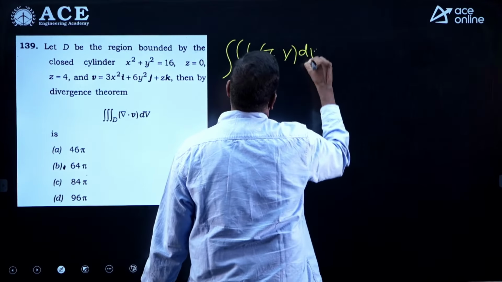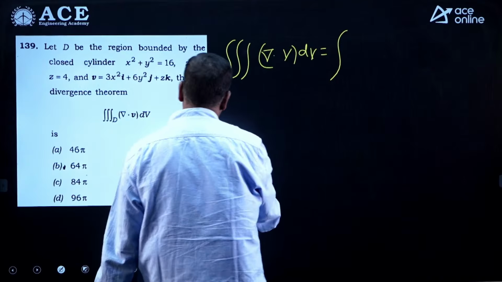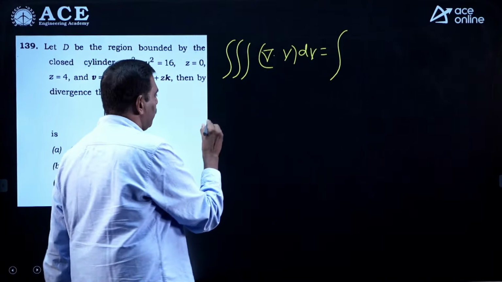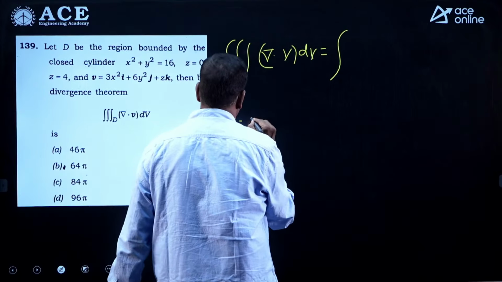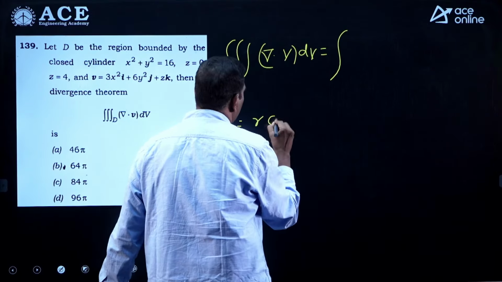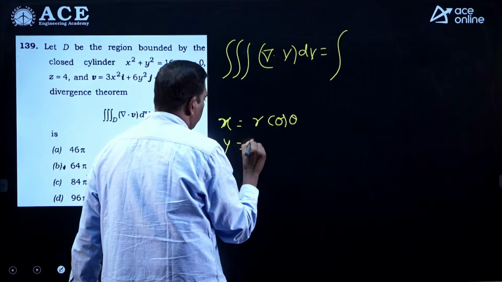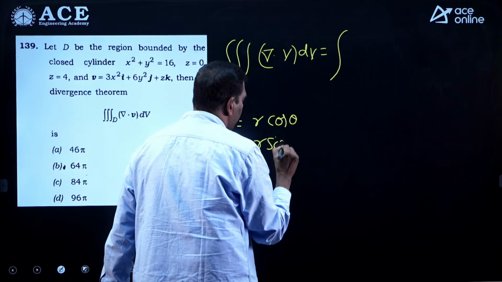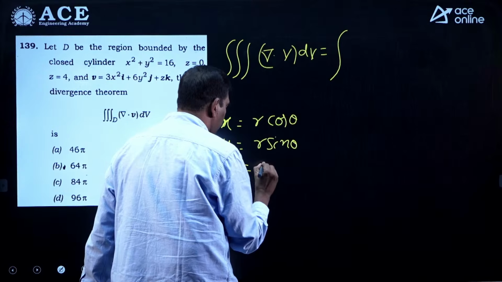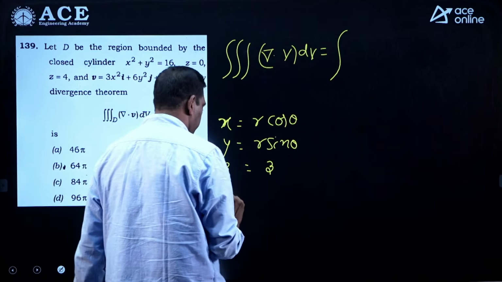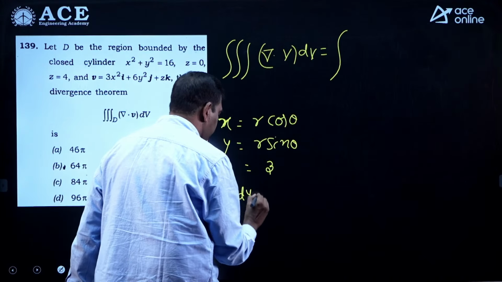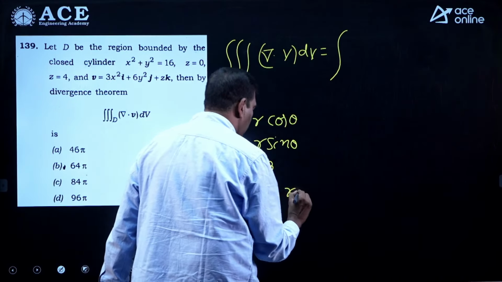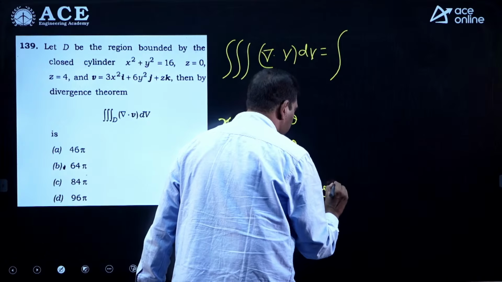We convert it into cylindrical coordinates: x is equal to r cos theta, y is equal to r sin theta, z is equal to z only. Now dV, which is dx dy dz, is r dr d theta dz.